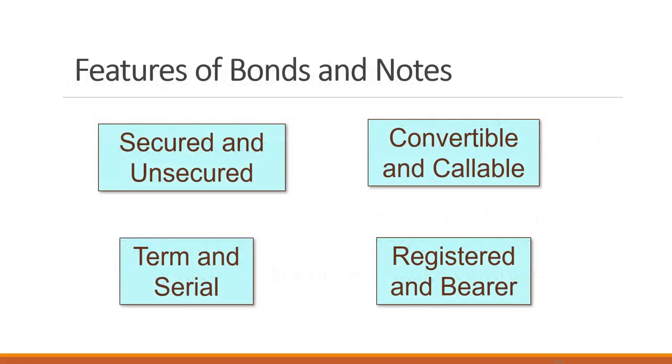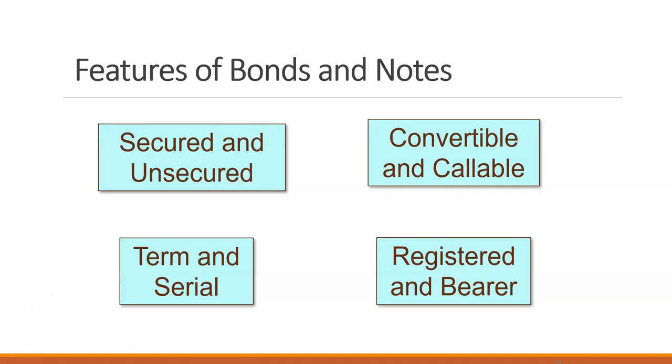We have a wide variety of kinds of notes. We can have secured notes, which is an example of bonds and notes, like a mortgage bond or a mortgage note, where we secure that with an asset. They can be unsecured. They can be term and or serial. They can be convertible and callable, which we've talked about. So callable is when we can call it back early. And convertible is when it can be converted to stock from a bond.